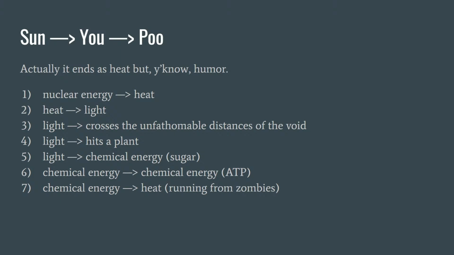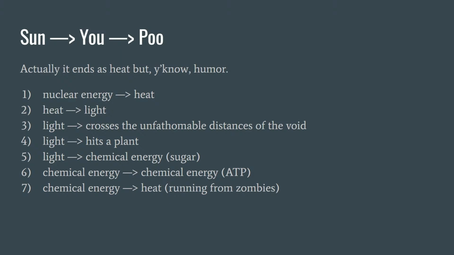The most stable element in terms of nuclear energy is actually iron. So hydrogen fusing into helium, and then you get lithium and beryllium and boron and carbon, all those other elements. Every time it fuses like that, it actually releases a little bit of energy. And that gets released as heat, which turns into light. The light travels across space, eventually runs into the earth, and sometimes it hits a plant. And the plant uses chlorophyll to transform that photon of light, the energy of that photon, into chemical energy, sugar.